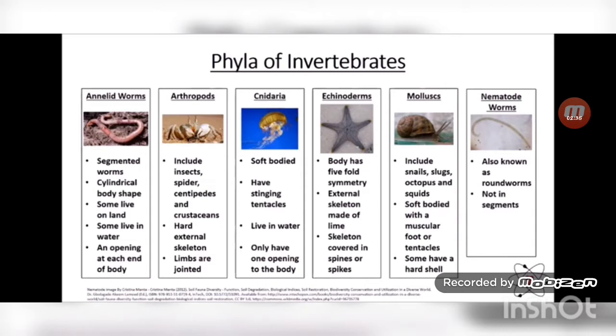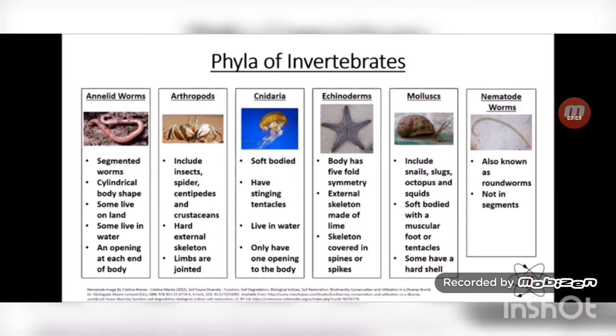Echinoderms, like the starfish, their body has five-fold symmetry. That means you can cut open them into two equal halves. The external skeleton is made up of lime, and the skeleton is covered with spines or spikes.